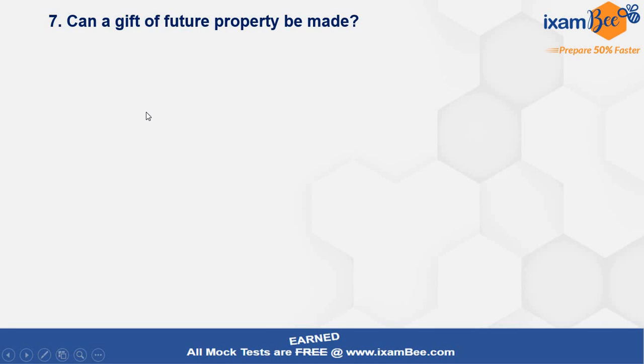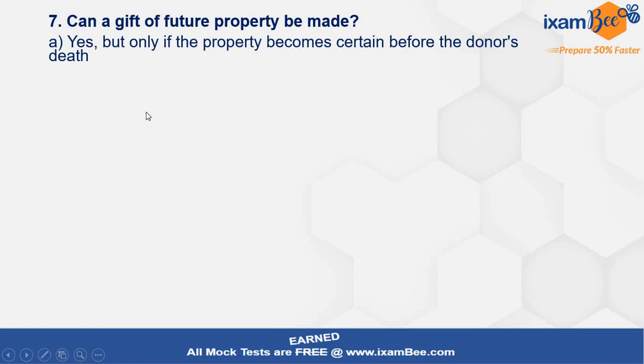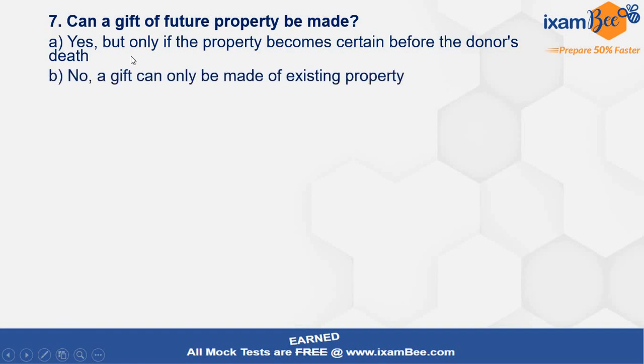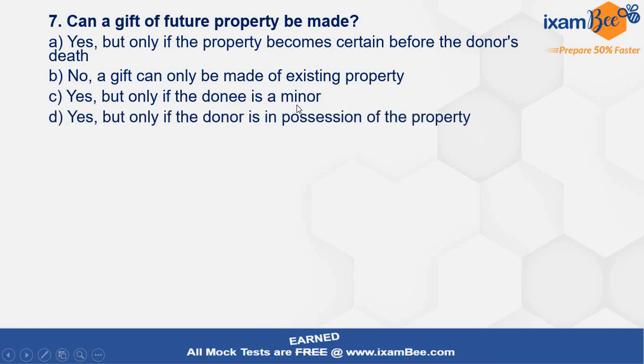This is another very conceptual and a very logical question. Definitely everybody should know the answer of this. If the property becomes certain before the donor's death. Now this has made the options very confusing here. Gift can only be made of existing property. Yes, but only if the donee is a minor, then in that case it can be made. Yes, but only if the donor is in possession of the property, then only it can be made. None of them.